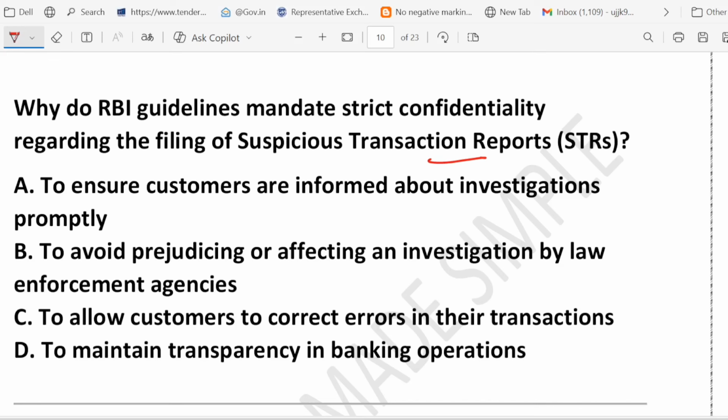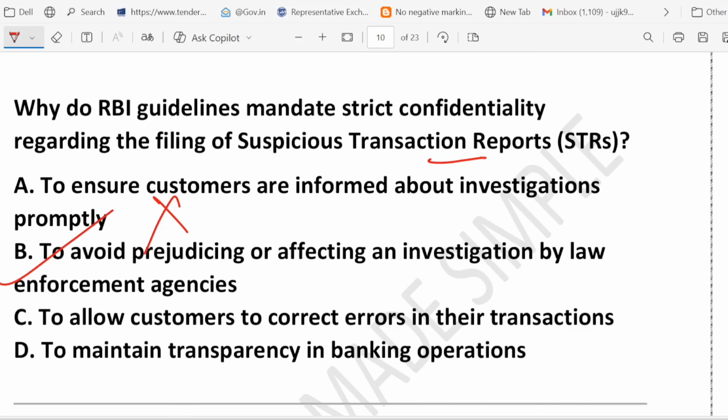Right. So option A, let's start with. Should the customer be informed about the investigation? Absolutely not. If you tell someone their transaction is suspicious, they might hide evidence or move money elsewhere. That's why option A is wrong. Option B is the real reason. If a bank discloses STR details, it can tip off criminals and ruin the investigation. So secrecy protects the process.